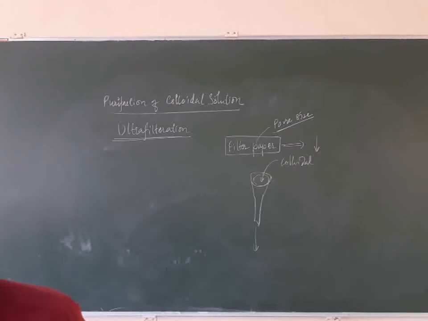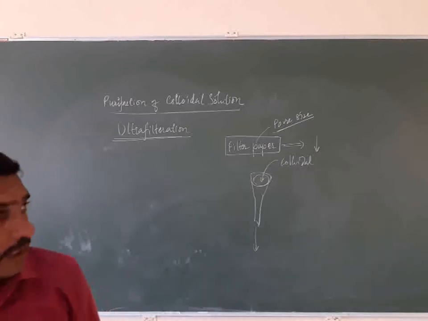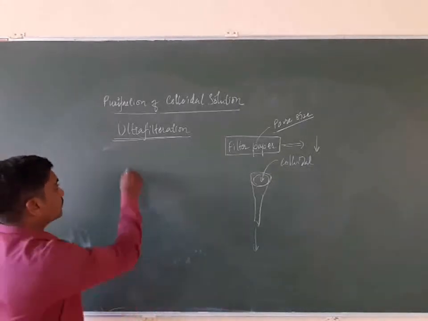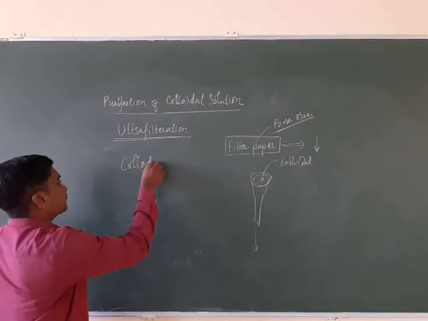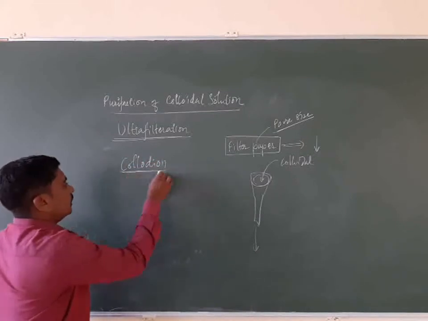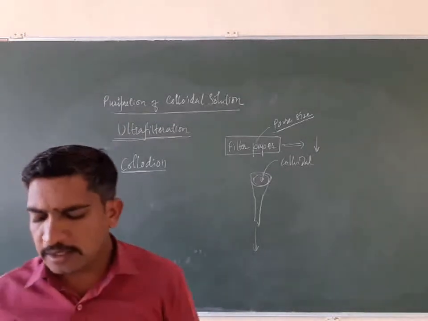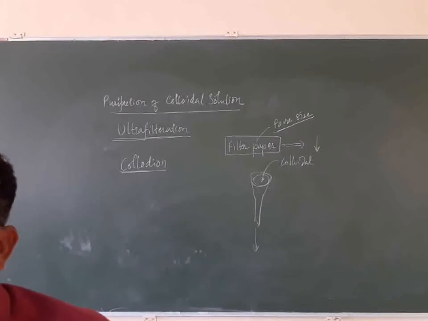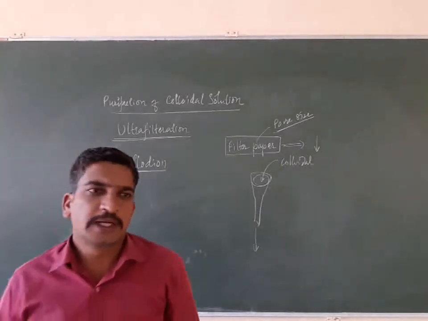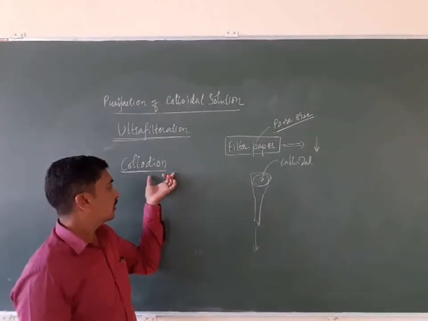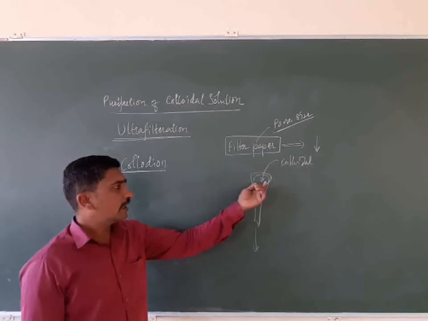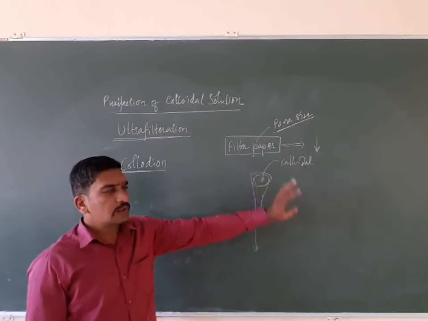We will enhance the filter paper. The quality of filter paper can be enhanced by using collodion. What is it? Collodion. If we use collodion to reduce the pore size of the filter paper, the collodion will get attached to the filter paper and reduce the pore size, and now we are able to filter the colloidal solution.